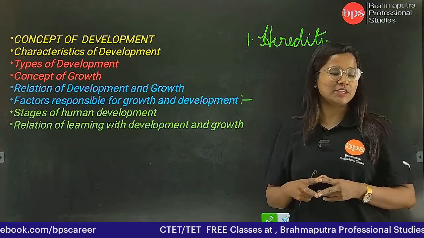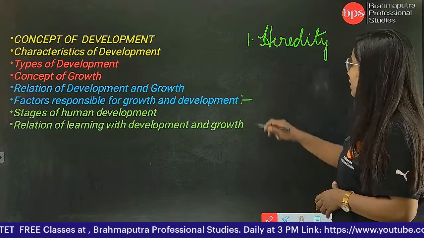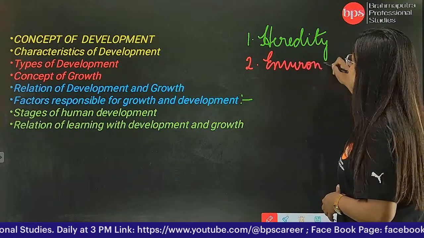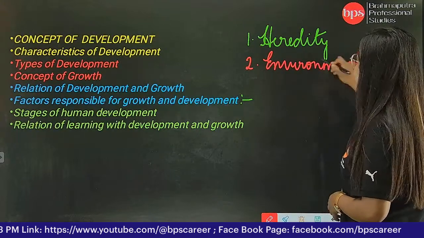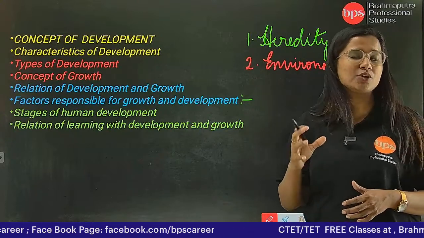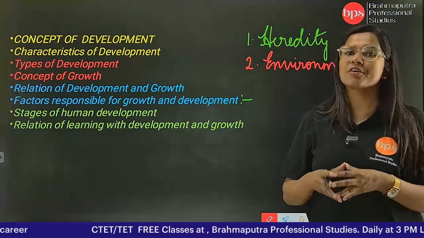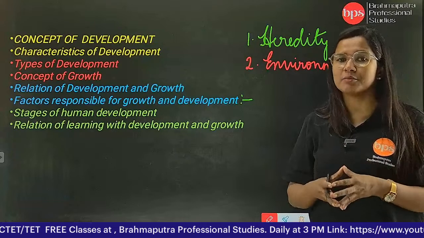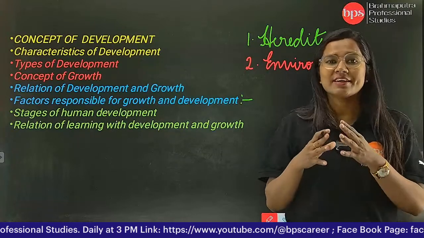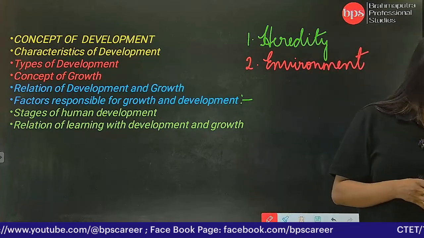Then we need to know about the second factor, and that is environment. Okay, environment is very important because हम लोग कैसे एक परिवेश में हैं, we are settling in a city or we are settling in a rural area or we are settling by a mountain or plains or deserts, depends. So environment is very important in the diversification of development and growth. Okay, the third one is nutrition.